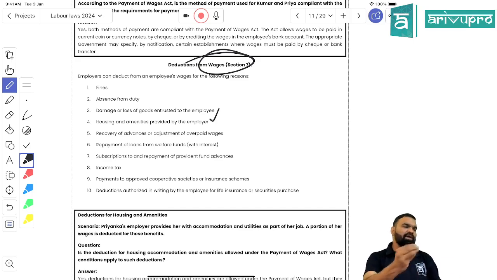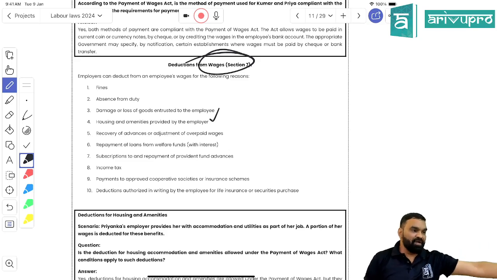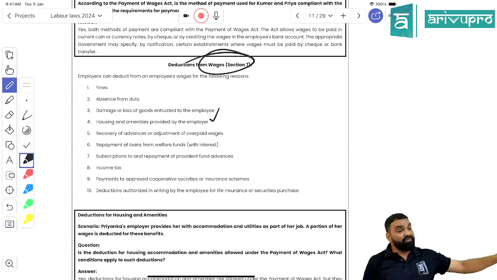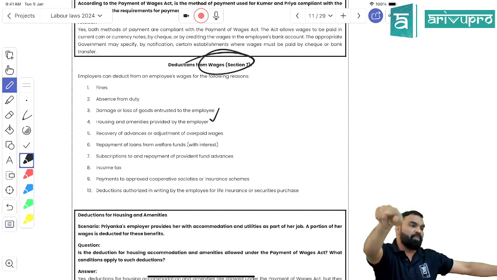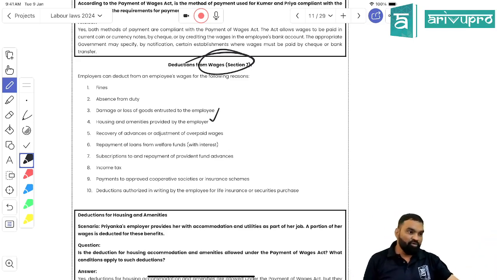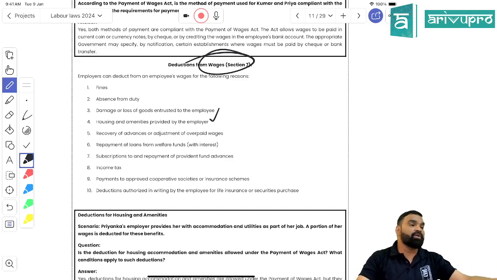Every public issue has around 5% reservation for employees. Whenever the company is coming out with a public issue, they are coming out with 5% reservation for employees. In this public issue, we are reserving a 5% portion for employees, and those employees who are interested can file an application under the reserved category. You need not stand in the queue of the public. Got my point? At that time, the prices are low for the employees, and they would be categorized as a reserved category. So they'll get confirmed allotment.